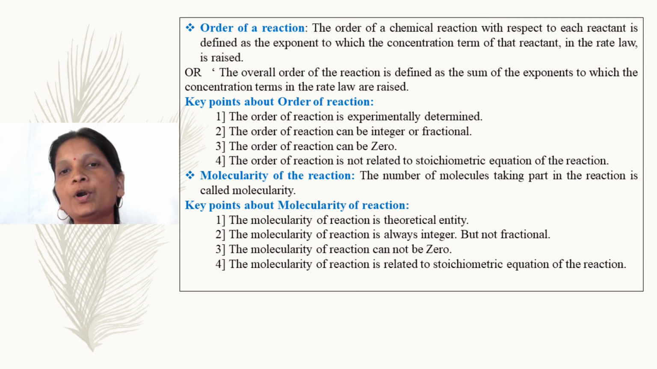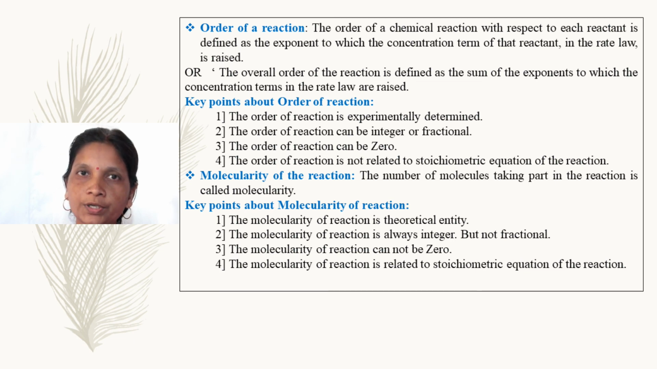So what are the key points about the order of reaction? First key point, the order of reaction is experimentally determined. Second point, the order of reaction can be an integer or fractional. Third key point, the order of reaction can be 0. Fourth point, the order of reaction is not related to the stoichiometric equation of the reaction.